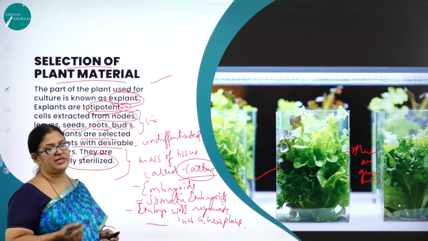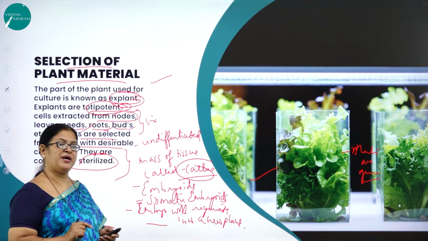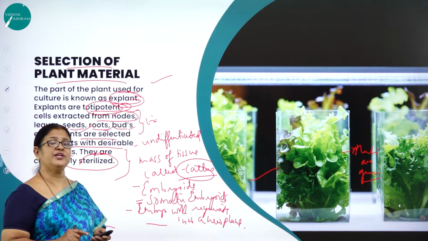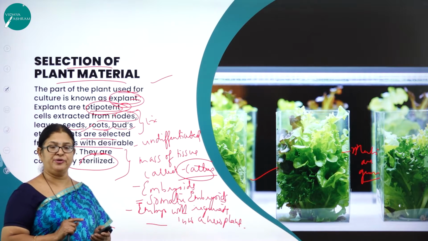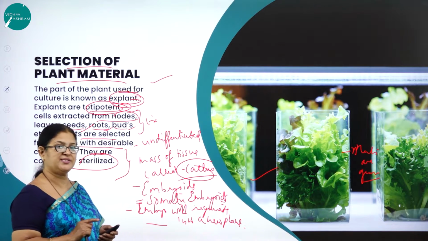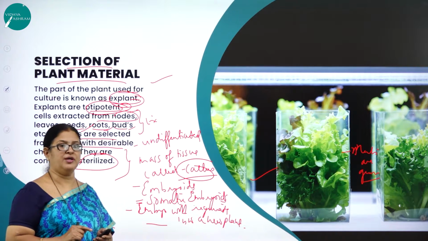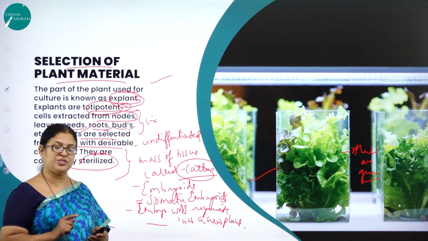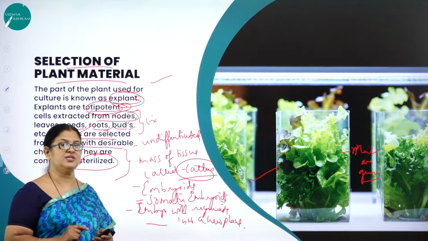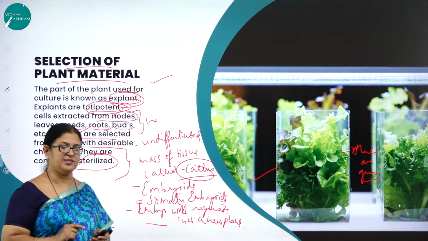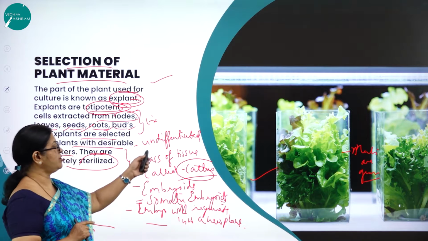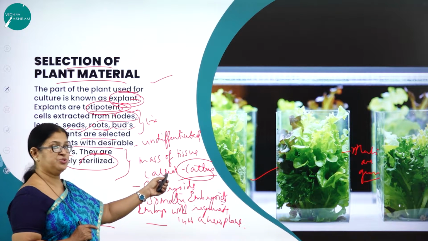I repeat, so what is an explant? Explant is nothing but a part of the plant. Any part of the plant, may it be a cell or a tissue or an organ grown in a test tube with artificial nutrient medium under sterile conditions or aseptic conditions. And the nutrient medium is provided with what? Carbon sources like sucrose, then inorganic salts, vitamins, amino acids, growth promoting hormones like auxin, gibberellins and cytokinins. And the cells of the explant multiply and give rise to what? Undifferentiated mass of cells, tissue called callus.